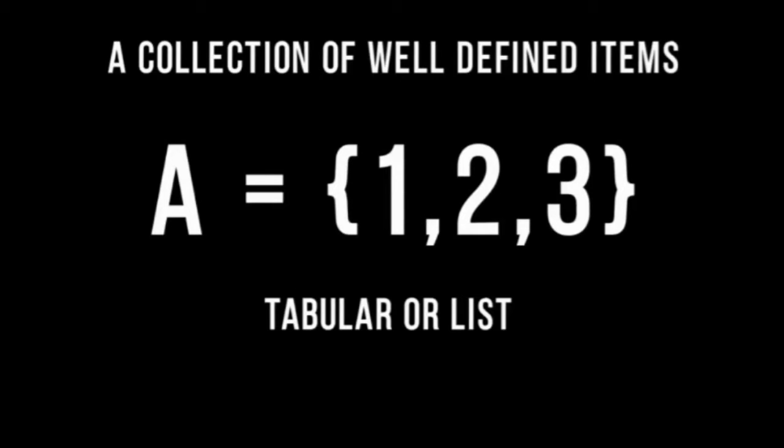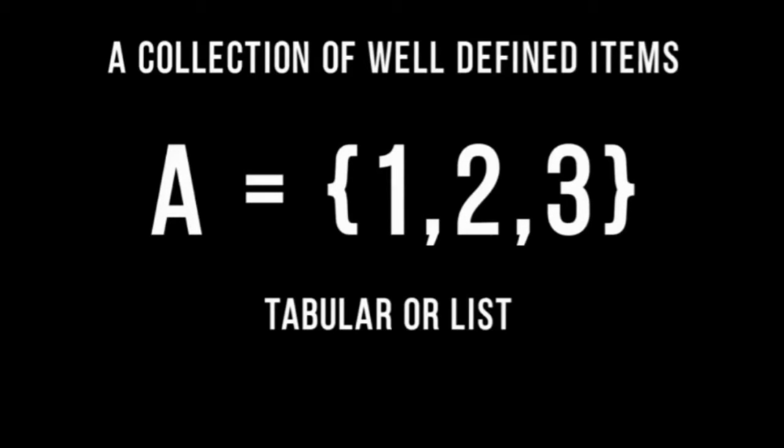Now let's take our set A as an example. We have A equals {1, 2, 3}. This is the tabular form of set A. If we are to write this set A in set builder notation, it's very easy. We just think of a rule that is peculiar to 1, to 2, and to 3. We can say 1, 2, 3 are members of the natural number family.